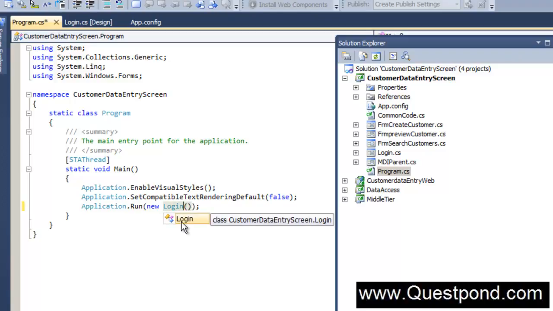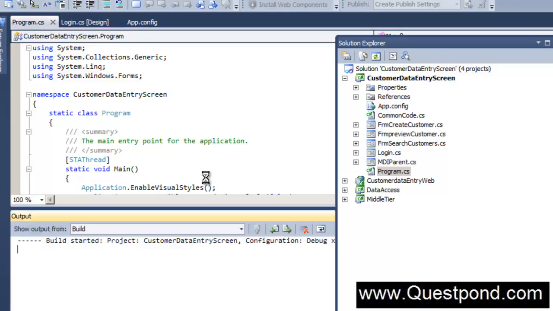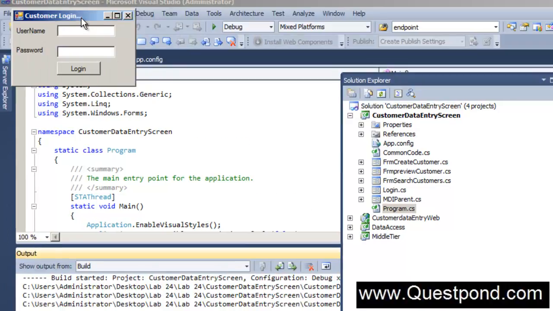So you can see that I'm creating the object of the login form and passing it to the Application.Run method. I'm going to change this, and just to quickly test whether it really pops up the login screen or not, let me do a Control F5 here. Do a Control F5, and you can see our login screen running.